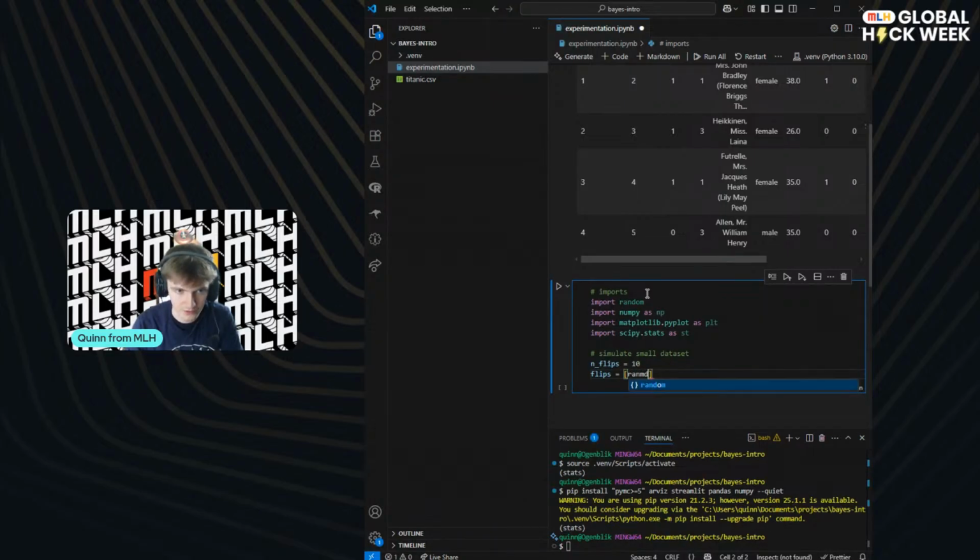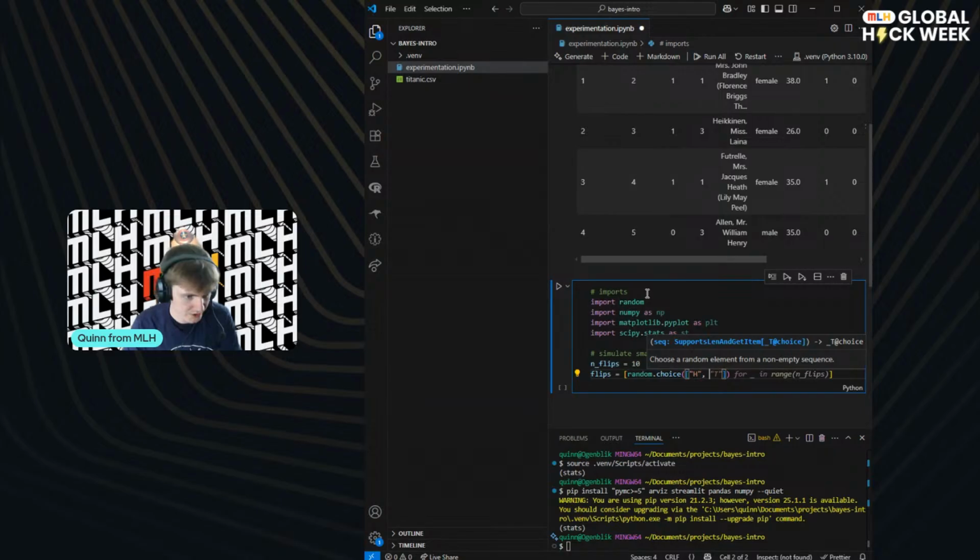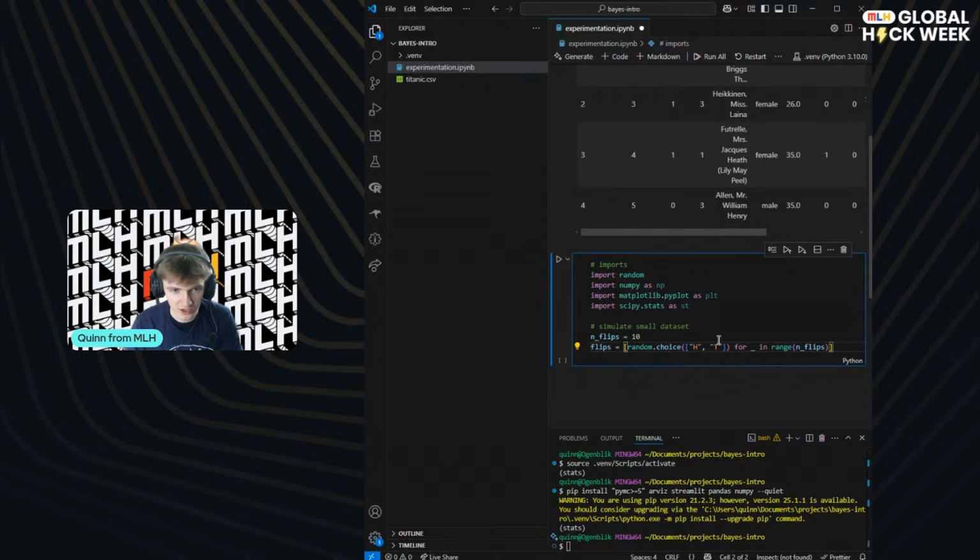Let's get that the right way around. There we go. Okay, so we're making a list, and we'll say random.choice, and then we'll do heads or tails, and yeah, perfect. Copilot's helped me out there and just predicted that last bit. So what this is going to do is randomly pick H for heads or T for tails, and it's going to do that however many times we've specified here.